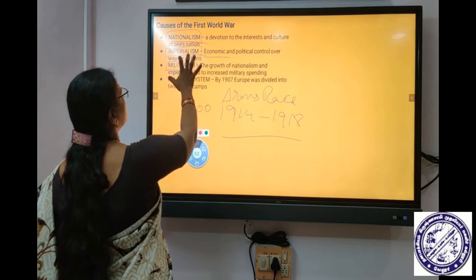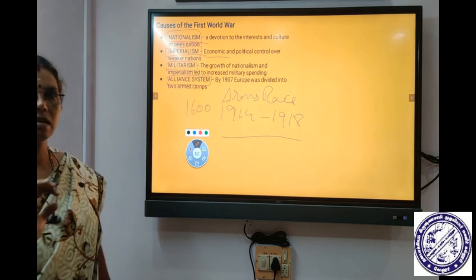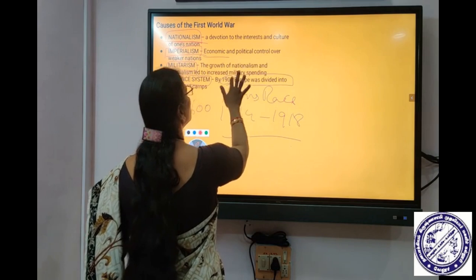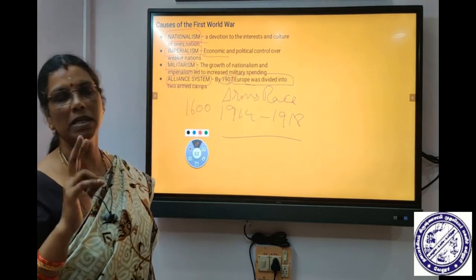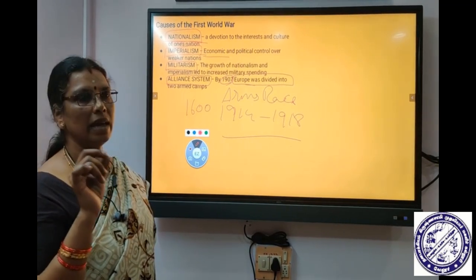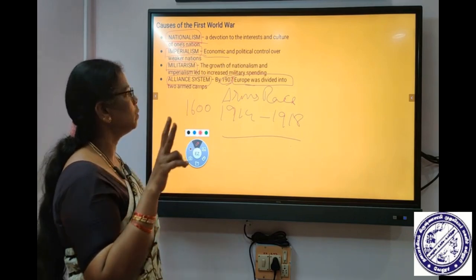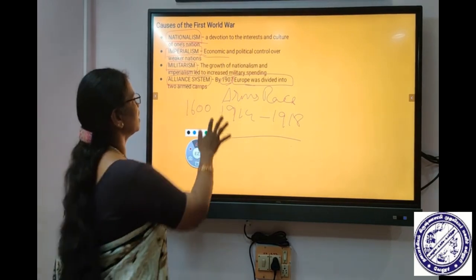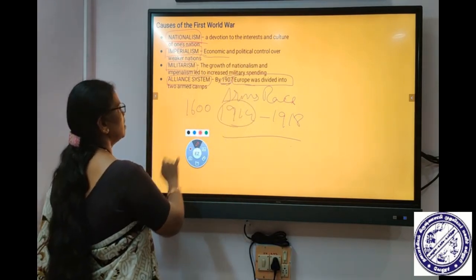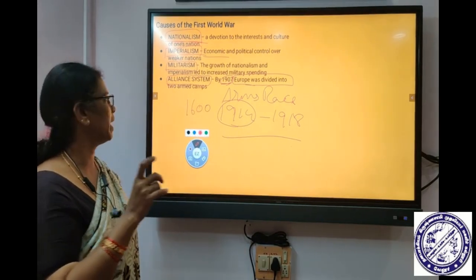So nationalism, imperialism, militarism, and the next one is secret alliances. In the year 1907, if you see, Europe got divided into two groups, as I already said, the Allied powers and the Central powers. They entered into secret alliances called the Triple Entente and the Triple Alliance. These are the two great secret alliances which were formed in the year 1907. The First World War took place in the year 1914. So can you see the duration? It is more than 7 to 8 years they were operating secretly.